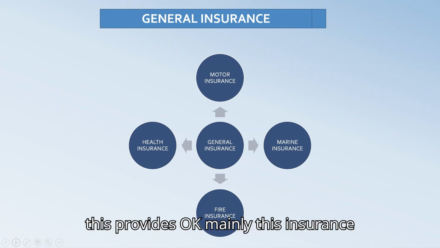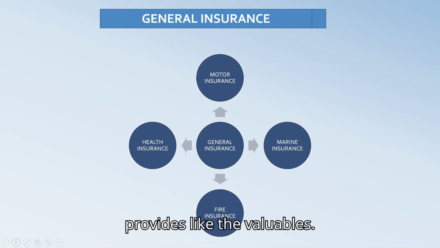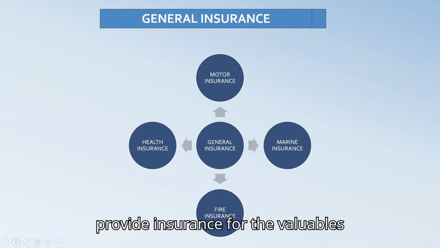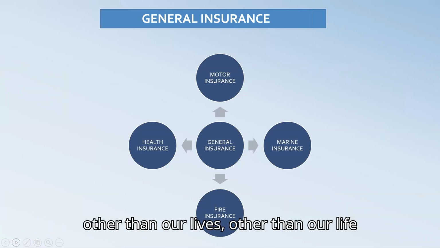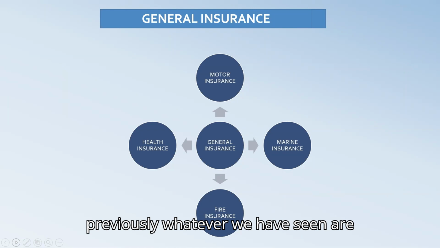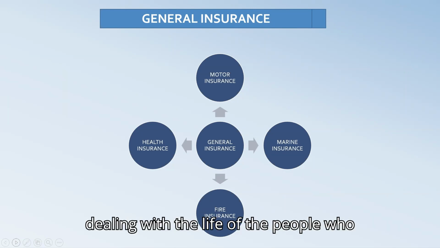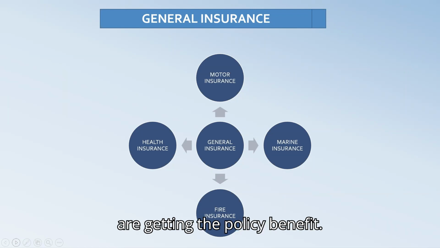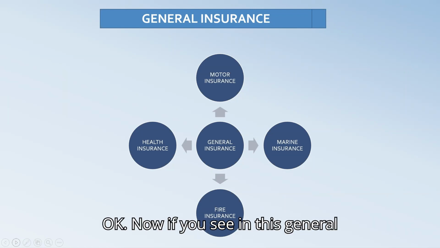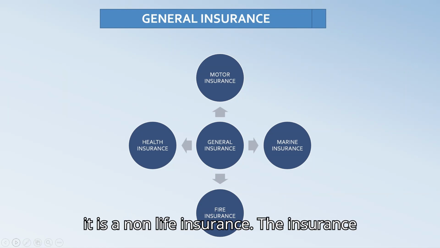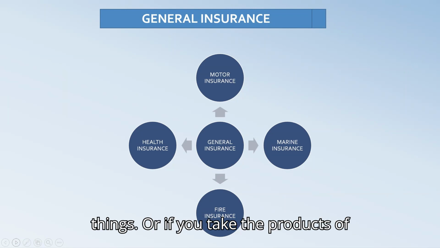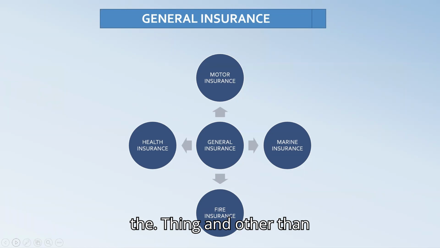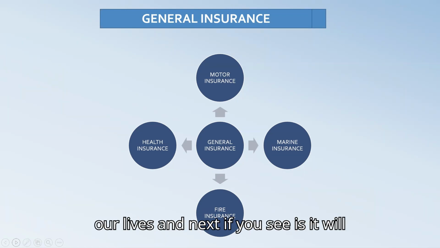Mainly this insurance covers valuables. The company will provide insurance for valuables and products. Previously, whatever we have seen deals with the lives of the people who get the policy benefit. Again I'm repeating, general insurance is non-life insurance. The insurance is provided for valuable things, or the products of the thing, other than lives.